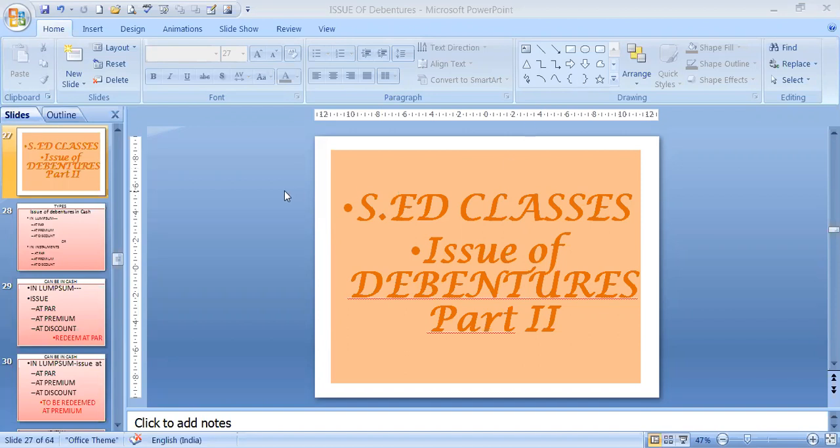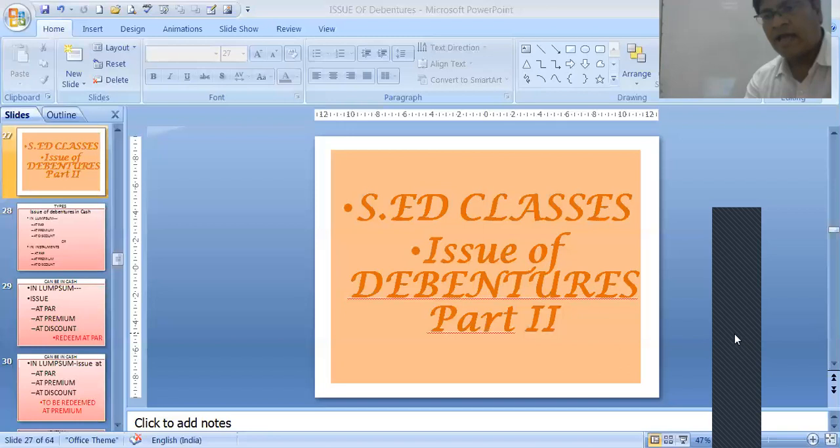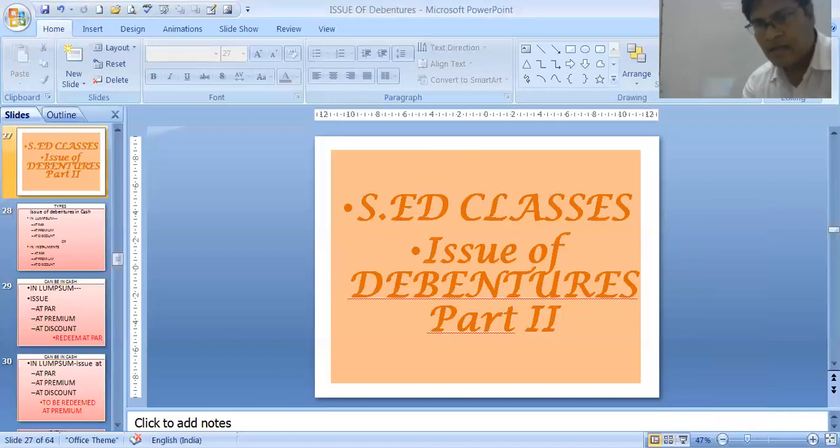With cash, we have two things. One, we have debentures issued at lump sum, and the other, debentures at installments.